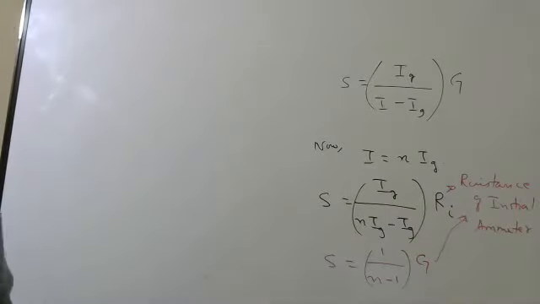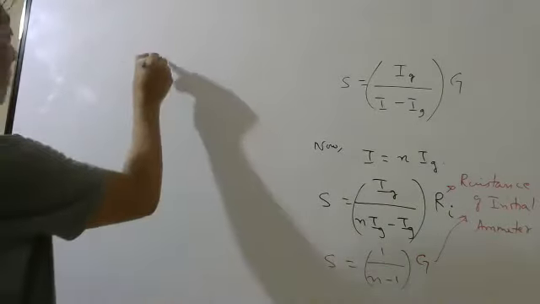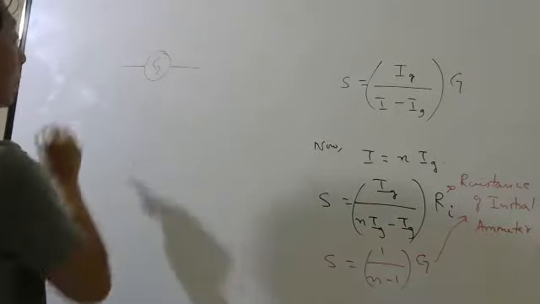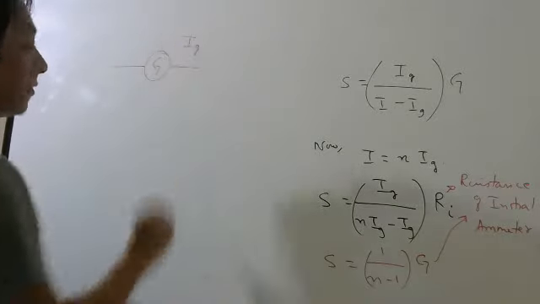So please students, again remember, let me just quickly recap. You had a galvanometer which can measure up to Ig.